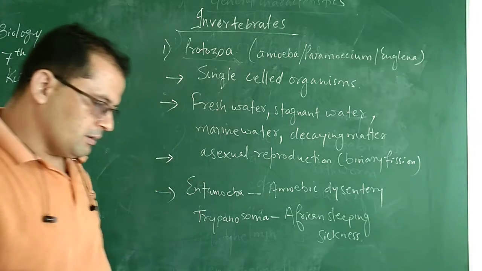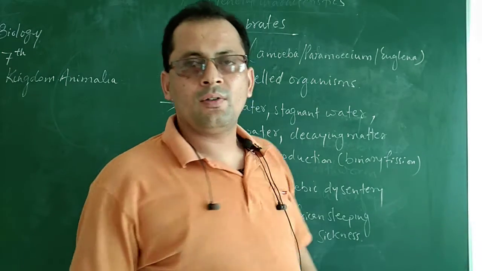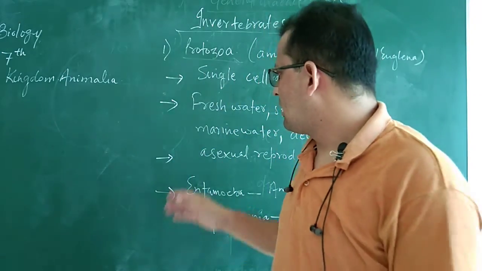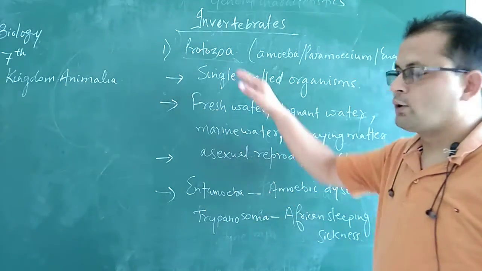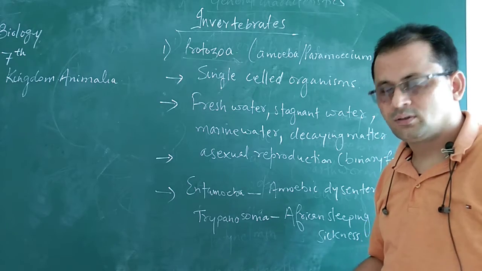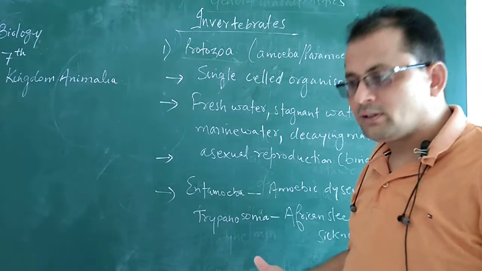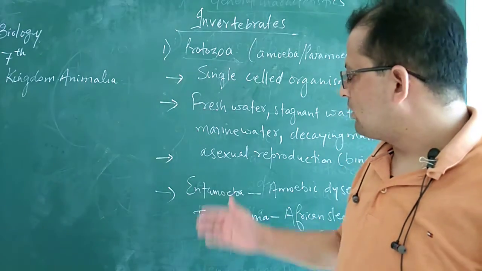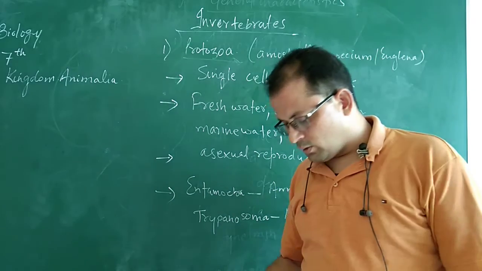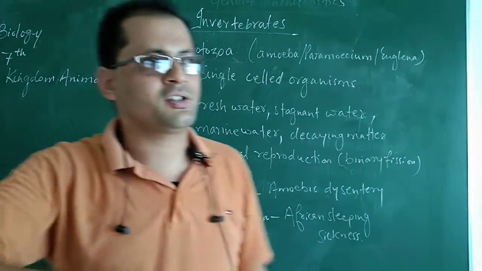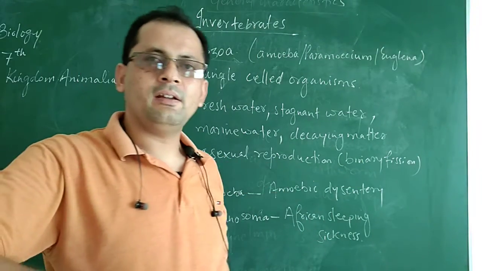Next is the mode of reproduction, how the organisms which belong to this group produce their copies. The mode of reproduction is asexual reproduction, and in asexual reproduction the method is binary fission.